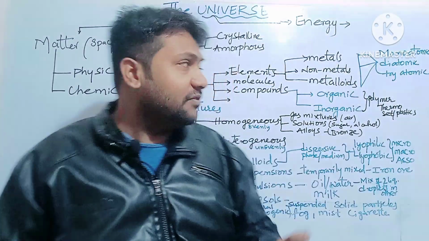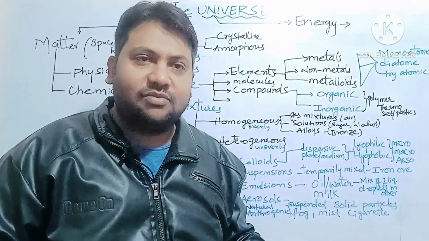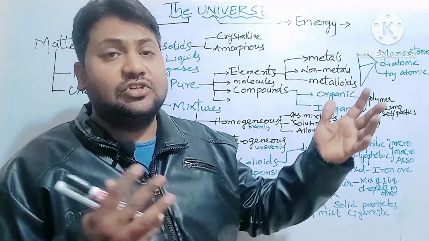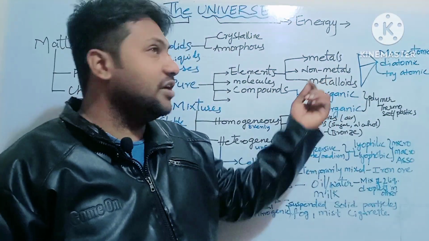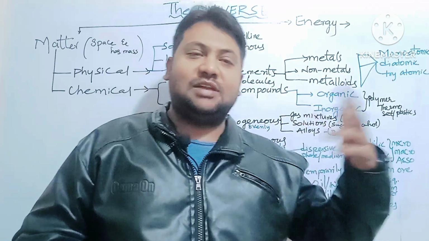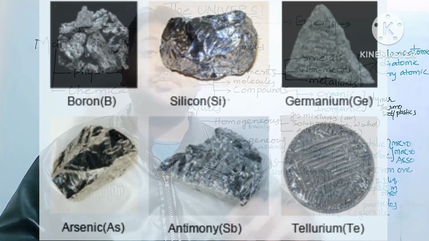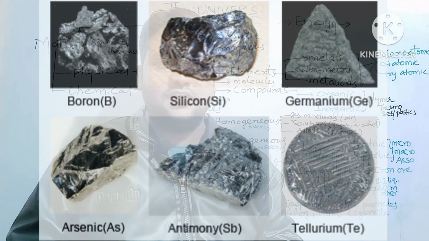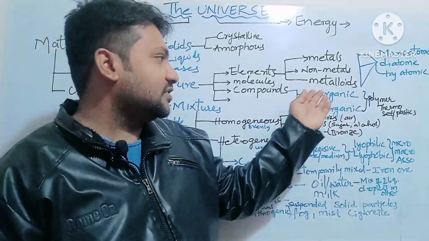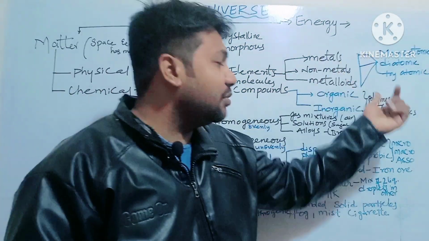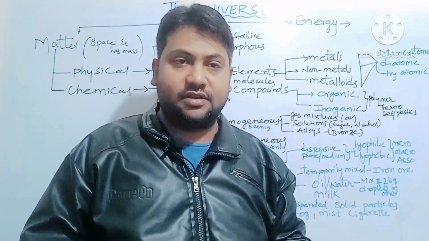There are many metals. When you come to non-metals, sulfur is a non-metal, right? And there are many others which are non-metals, like all gases are non-metals. Then coming to metalloids, they are neither complete metals nor complete non-metals. They behave depending on the conditions. They may be silicon, germanium, etc. Right, and these metals and non-metals may be monoatomic, diatomic, triatomic or tetraatomic.